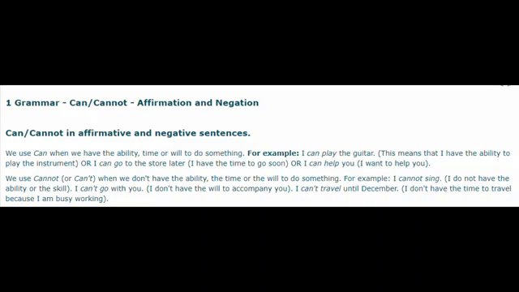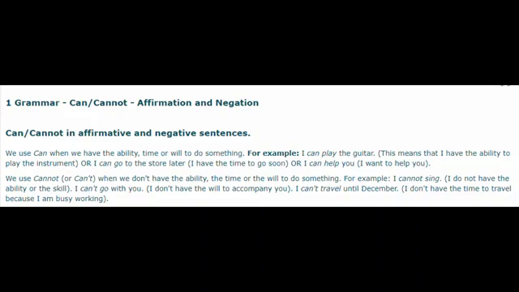Grammar. Can, cannot, affirmation and negation. Can, cannot in affirmative and negative sentences. We use can when we have the ability, time, or will to do something.